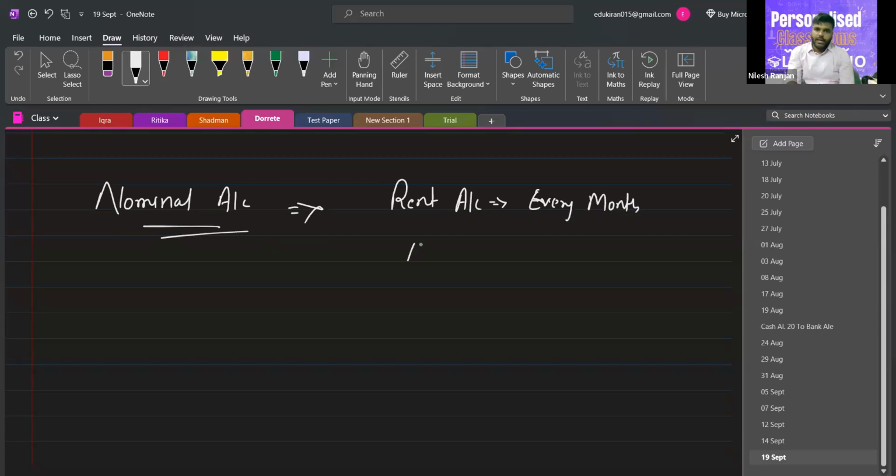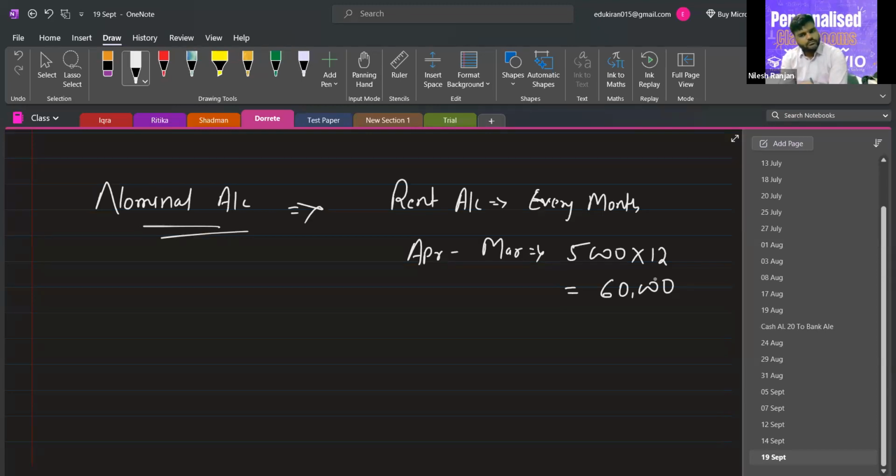So from April to March, we have paid rent of 5,000 for the 12 months. Okay. Is this clear? Yes, sir.